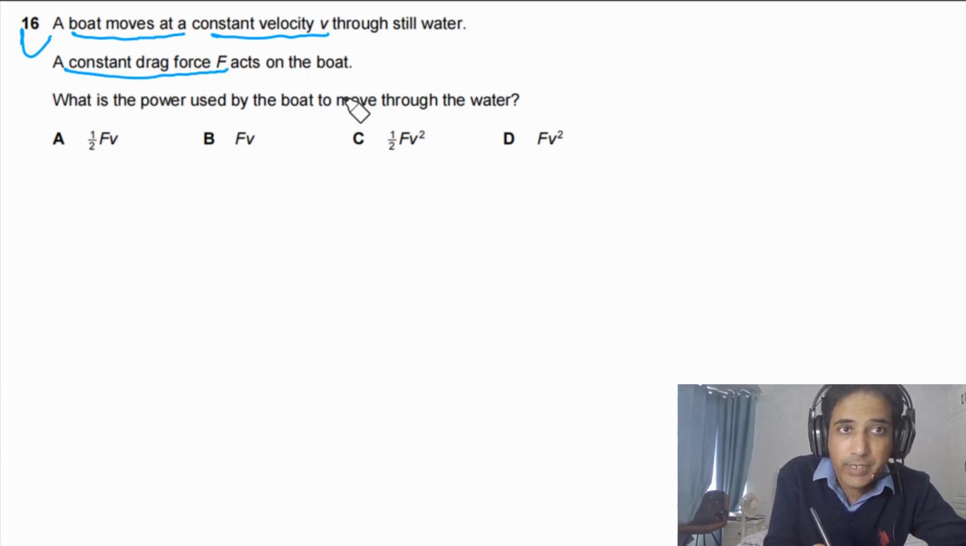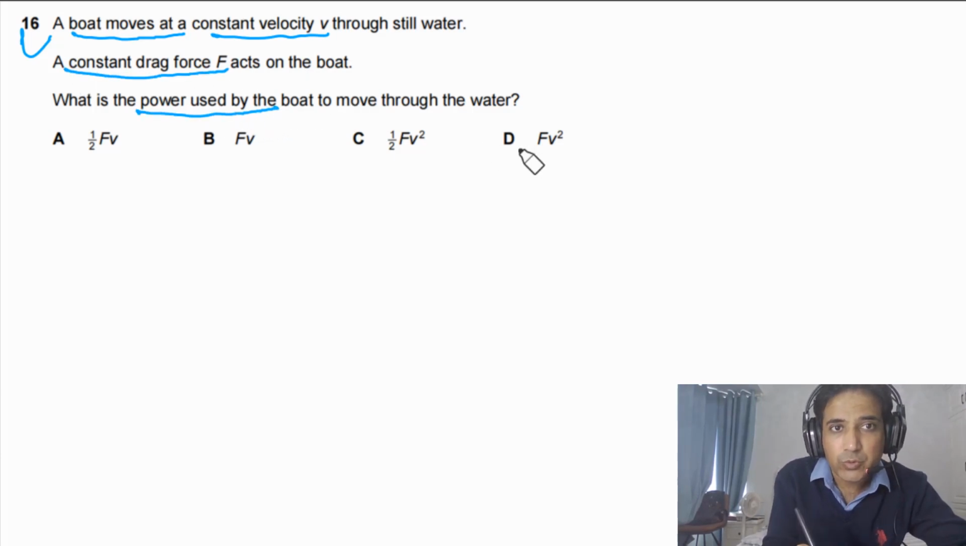Question 16 says a boat moves at a constant velocity v through still water. A constant drag force F acts on the boat. What is the power used by the boat to move through the water?